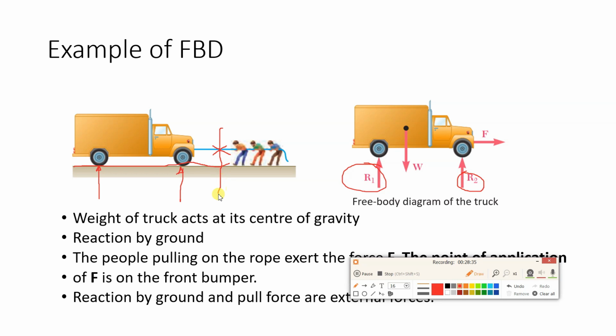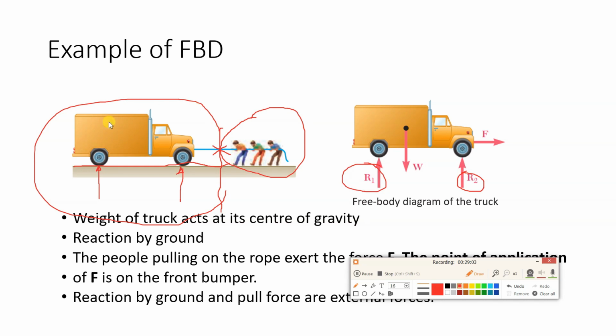If you consider only the human beings and rope part, this will be the FBD. But if you consider the vehicle, this vehicle is being pulled towards the right. And if you are considering the FBD of the human beings and rope, there is a resistance to them by the vehicle, so the arrow will be in the opposite direction basically. So on the rope, in between we have to draw two arrows which are opposite in nature.